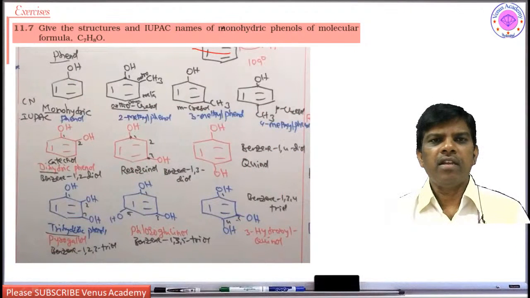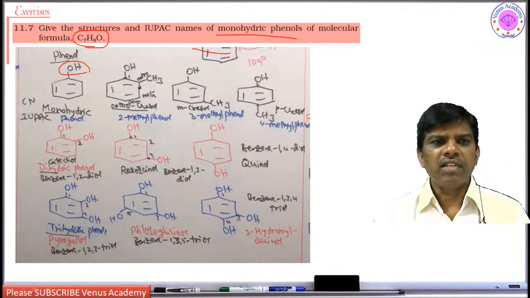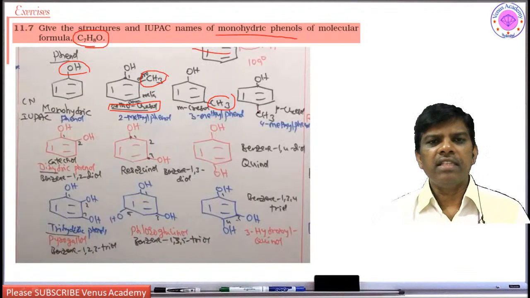Next, give the structures and IUPAC names of monohydric phenols. Just now I have explained. Monohydric phenols means phenol will have only one hydroxy group, that is phenol, and the molecular formula is C7H8O. So C7H8 means there is another one methyl group, right? So C7H8O you can write as cresol. Just now what I said, ortho-cresol, where methyl is at ortho position, and this is meta-cresol, and this is para-cresol, where methyl is at para position with respect to the hydroxyl. So 2-methylphenol, 3-methylphenol, 4-methylphenol. These are the IUPAC nomenclature.